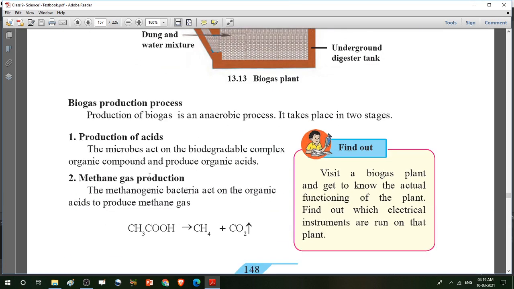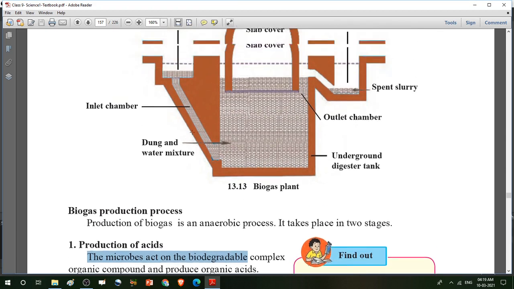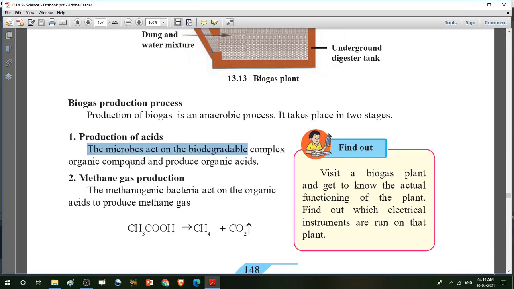Clear? Then biogas production. How is the biogas or methane gas produced in the biogas plant? Here there are two steps. First one is the production of acid, and second one is methane gas production. In the first step, the microbes act on the biodegradable complex organic compounds, like dry leaves, animal dung, etc., and produce organic acid after the degradation of these compounds.